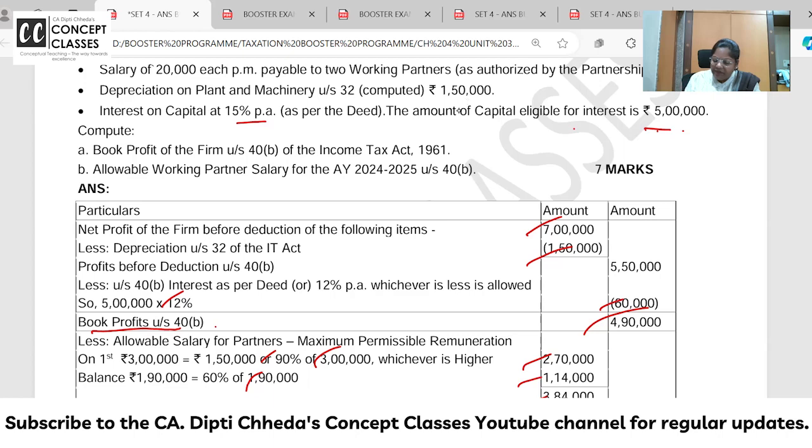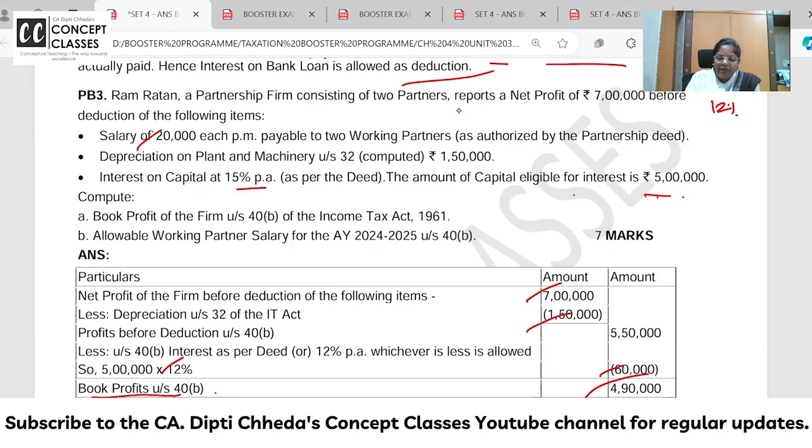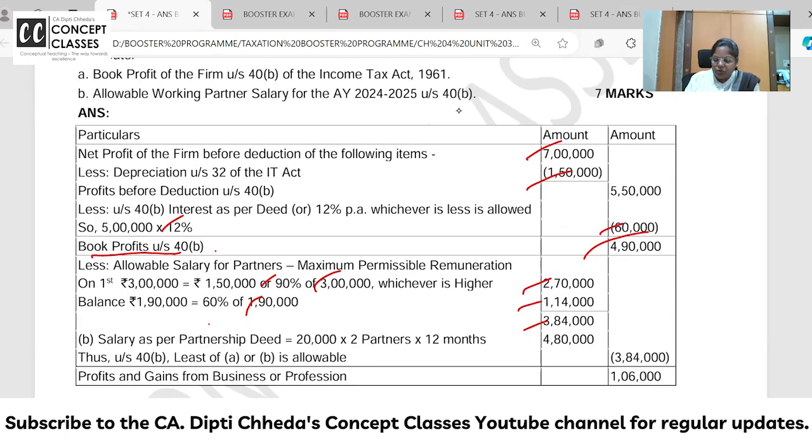So how much salary can you pay to all the working partners? 384. How much did they want to pay? 20,000 into 2 partners per month. So 20,000 into 2 into 12 is 480. They can't pay 480. They have to pay 384, and this is the profit on which flat 30% tax they have to pay.